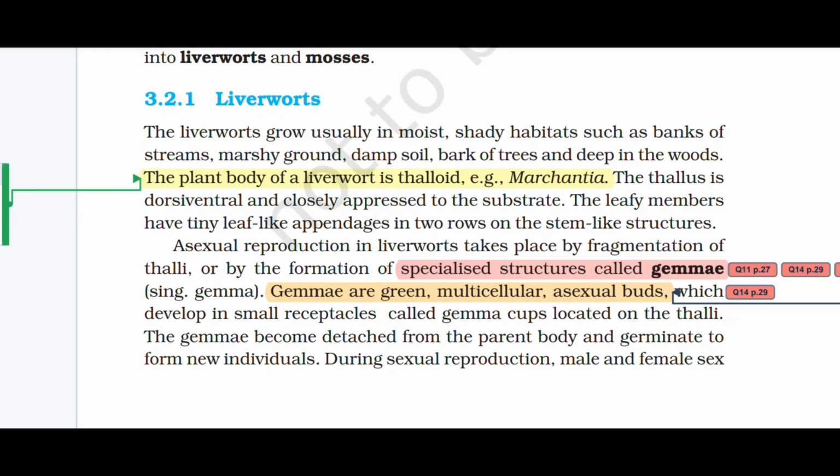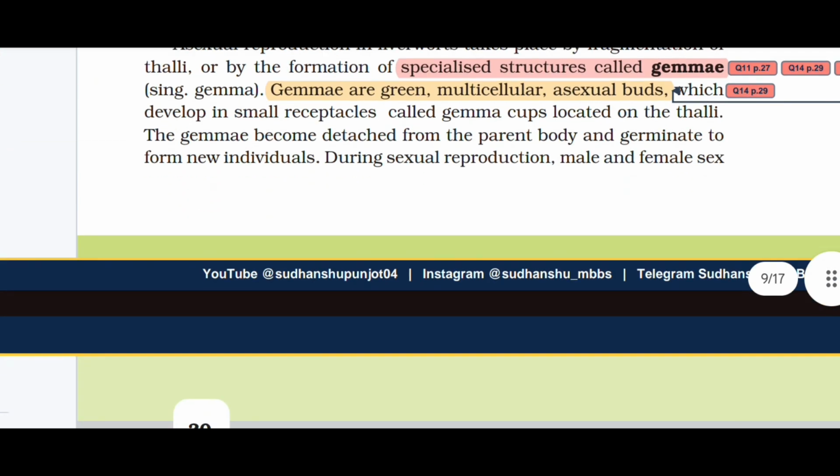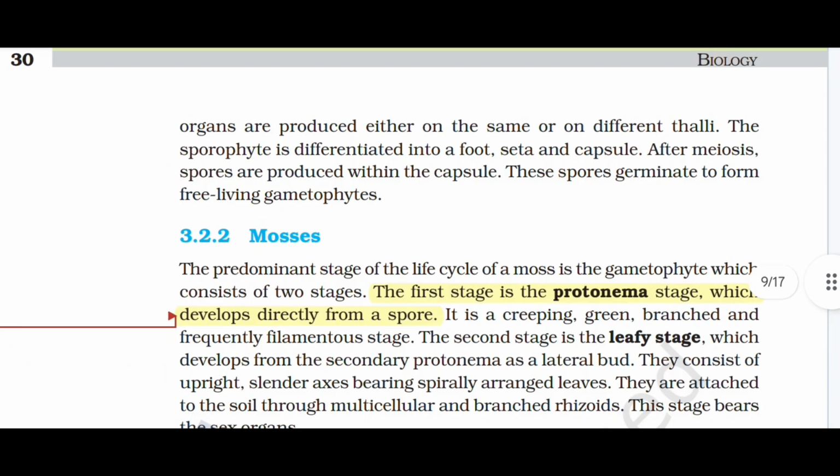Asexual reproduction in liverworts takes place by fragmentation of thalli or by the formation of specialized structures called gemmae. Gemmae are green, multicellular, asexual buds which develop in small receptacles called gemma cups, located on the thalli. The gemmae become detached from the parent body and germinate to form new individuals. During sexual reproduction, male and female sex organs are produced either on the same or on different thalli.